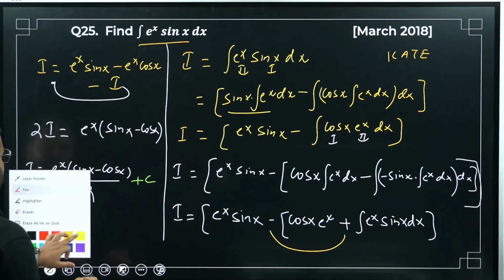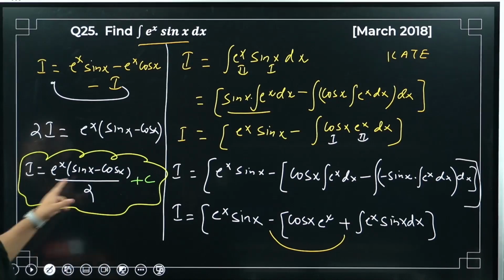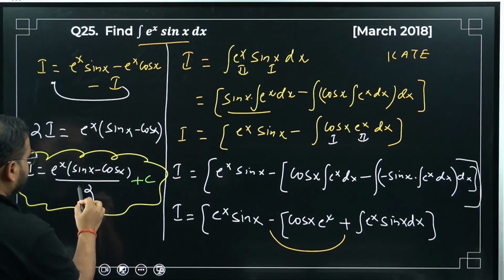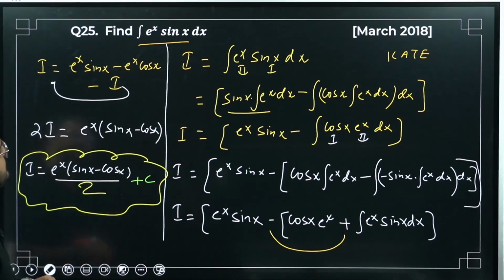My final answer is coming like this. Have a look. e power x times sin x minus cos x by 2 plus c. Yes. Have a look. Visible?